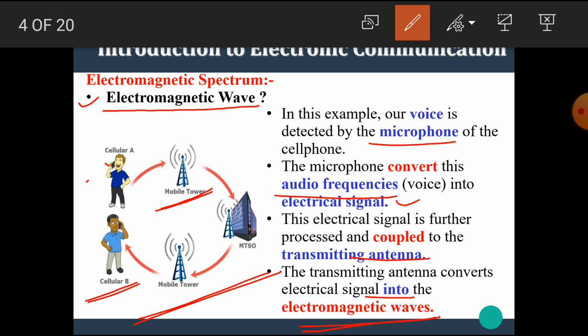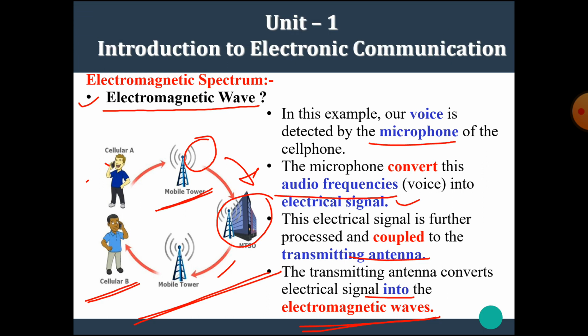That means, in short, our microphone converts the audio frequencies or our voice into an equivalent electrical signal. This electrical signal is given to the antenna, and this antenna converts this electrical signal into the electromagnetic waves, and these waves propagate through the free space towards the second antenna or towards the exchange. I hope you all understand the basic information about the mobile communication.